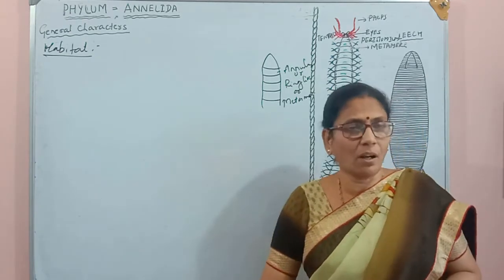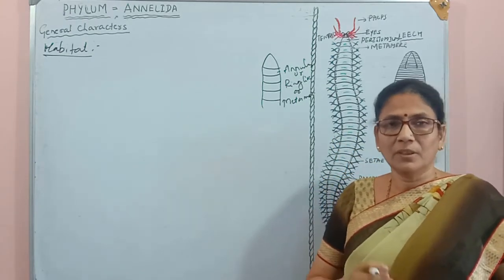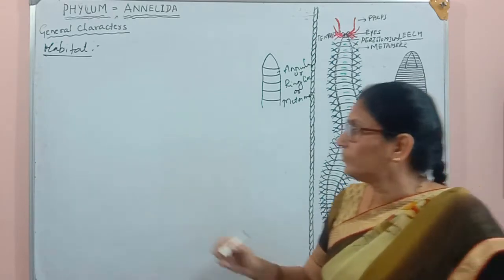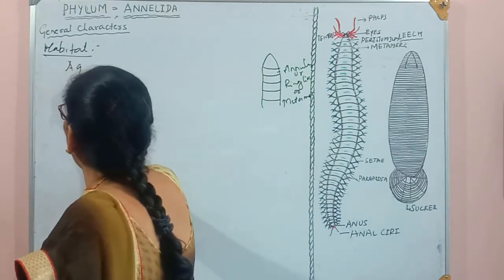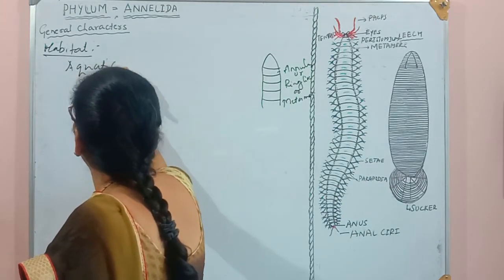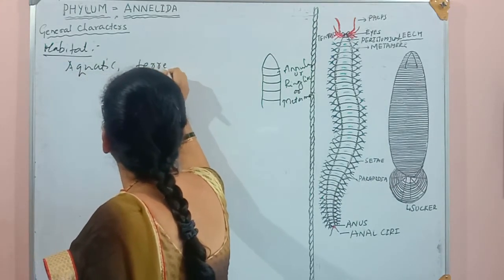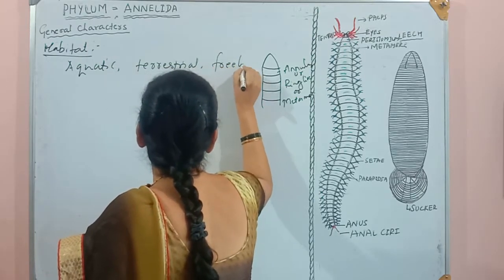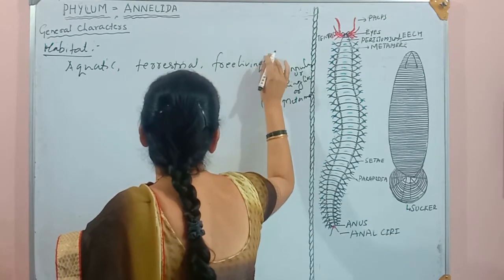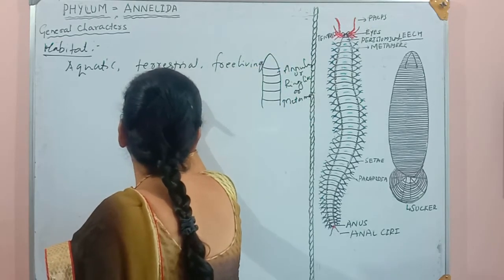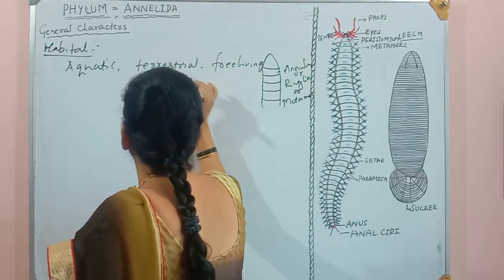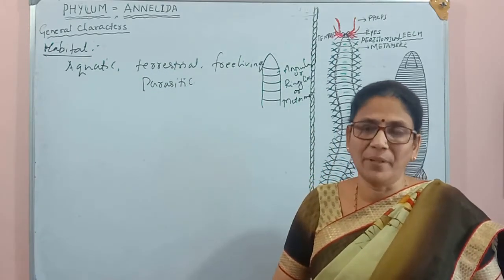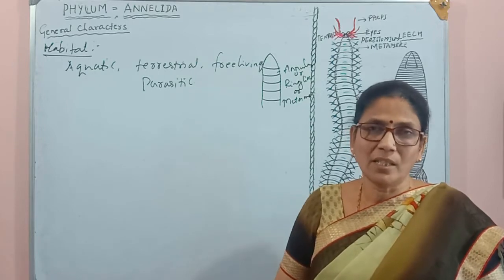These organisms are aquatic, terrestrial, and they may be free living or parasitic. So these are the different types of habitats where they are usually seen.